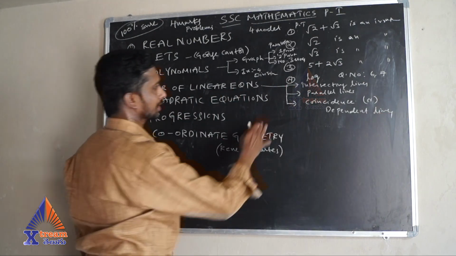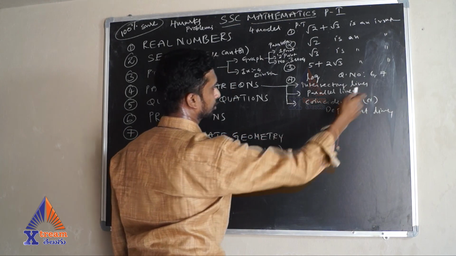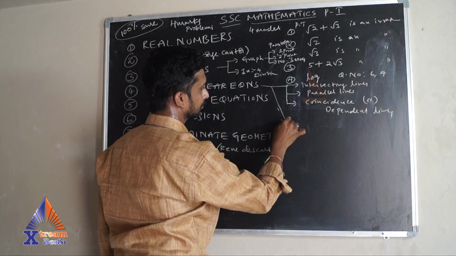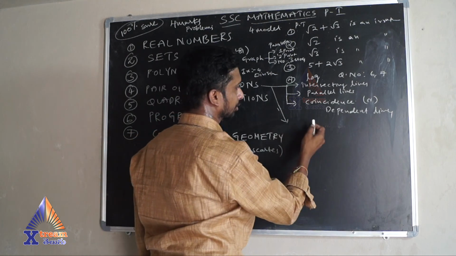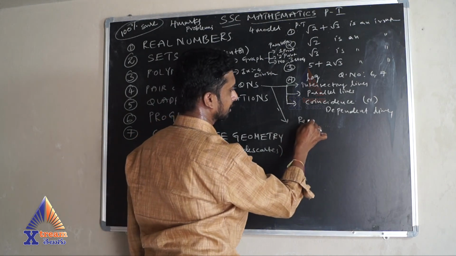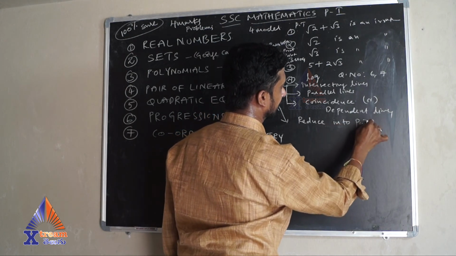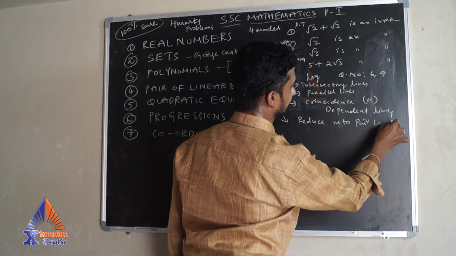And the long answer, these are for 1 or 2 marks questions, and for long answers you will have the reducing into pair of linear equations method.